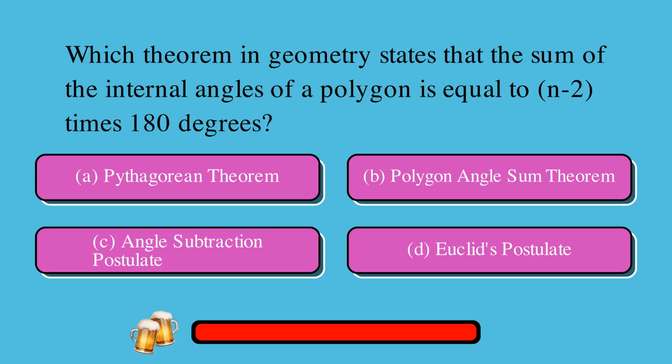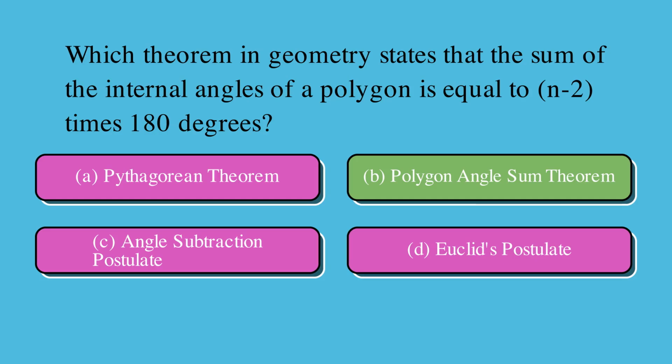Which theorem in geometry states that the sum of the internal angles of a polygon is equal to (n-2) times 180 degrees? Is it A. Pythagorean theorem, B. Polygon angle sum theorem, C. Angle subtraction postulate, or D. Euclid's postulate? The correct answer is B. Polygon angle sum theorem.